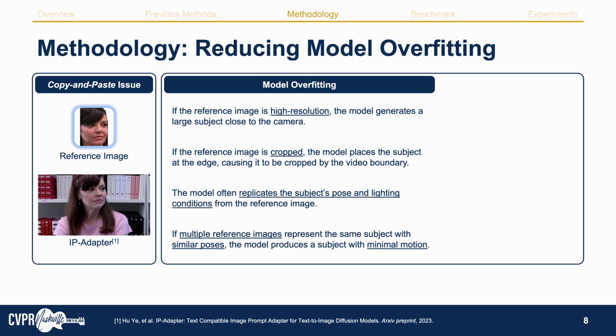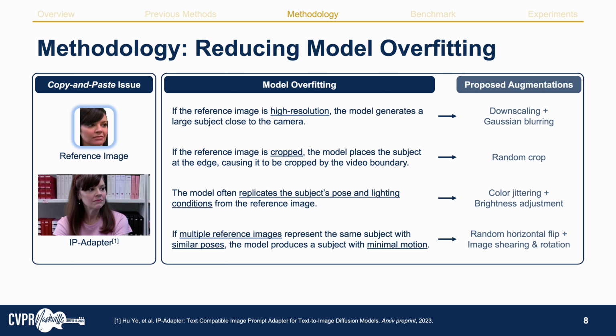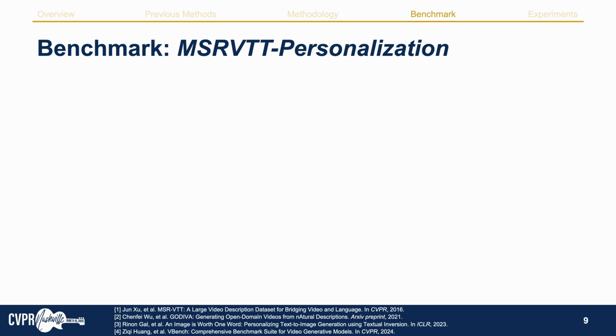To mitigate the problem that the model learns to refer to these undesirable properties of the image, we apply the corresponding augmentations and guide the model to focus on the identity of the reference images. That's all about how we build and train Video Alchemist.